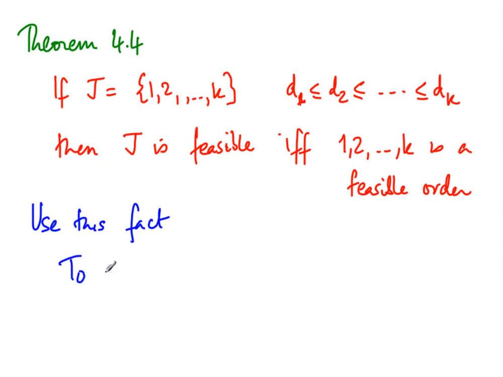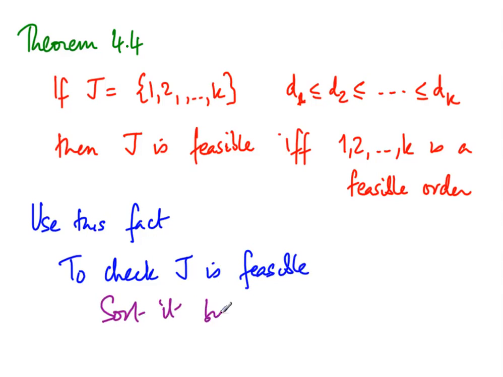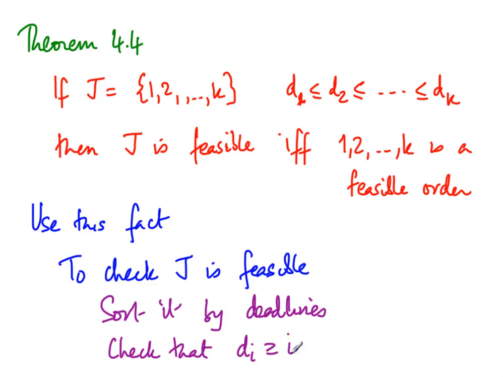So then what it means is that to check that J is feasible, all we have to do is first sort it by deadlines, and then check that each job meets its deadline. But we know exactly when each job takes place, right? Job i happens at time i, so we have to check that the deadline of job i after the reordering, so i is the new position, is bigger than or equal to i itself, because this is the time, for every i. So checking that each job meets its deadline in this particular sequence is very easy.